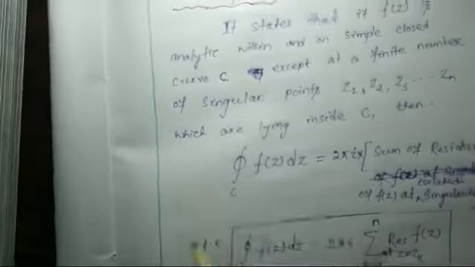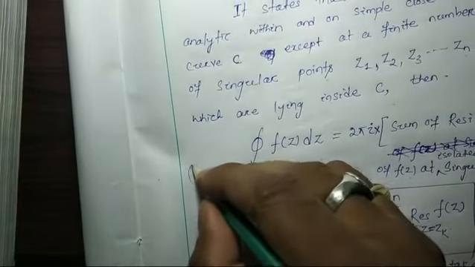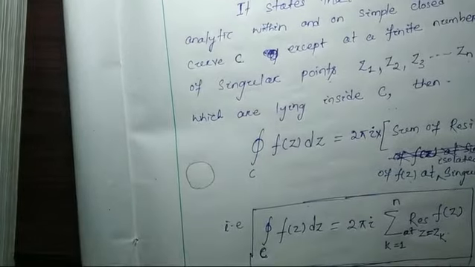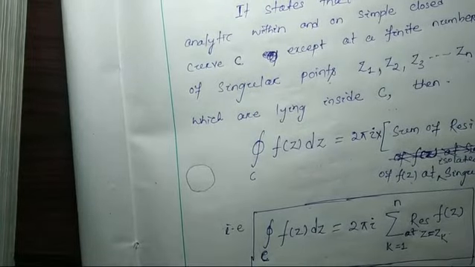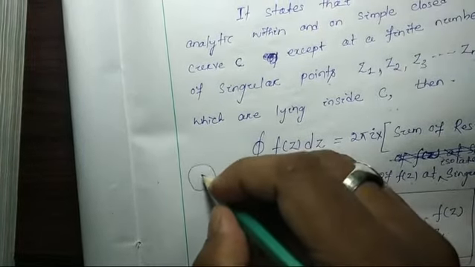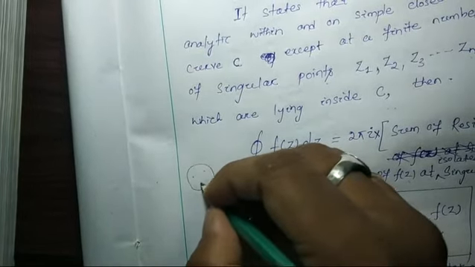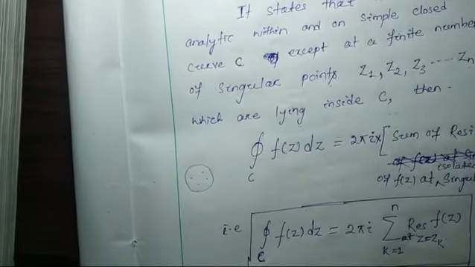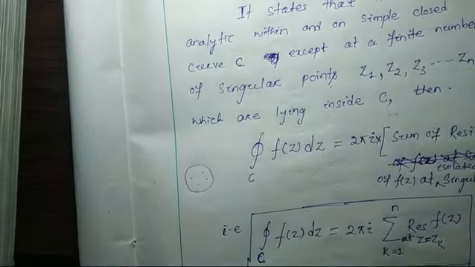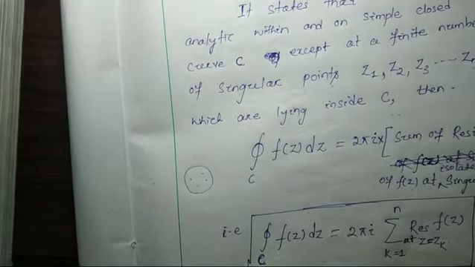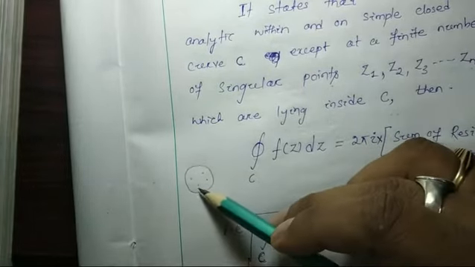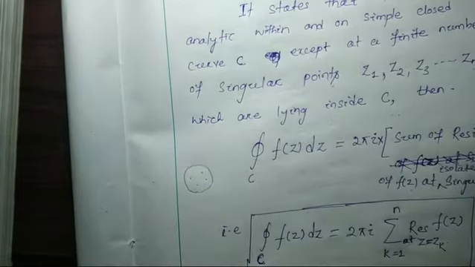So this theorem states that if we consider a closed region or curve, inside this closed region or curve we have some singular points where the function could not be defined, and those points are isolated singularities.